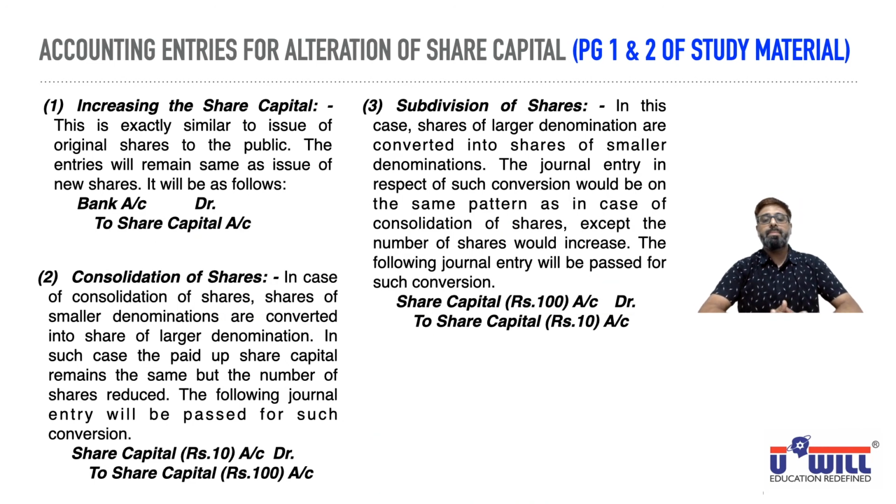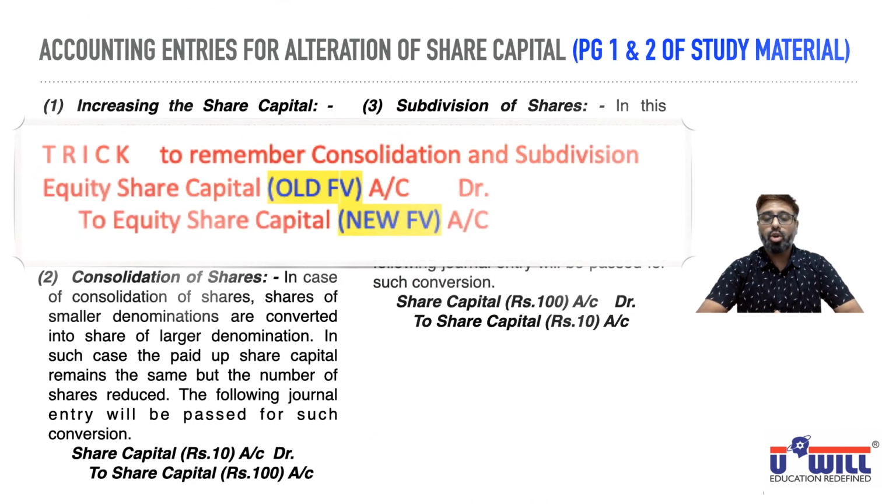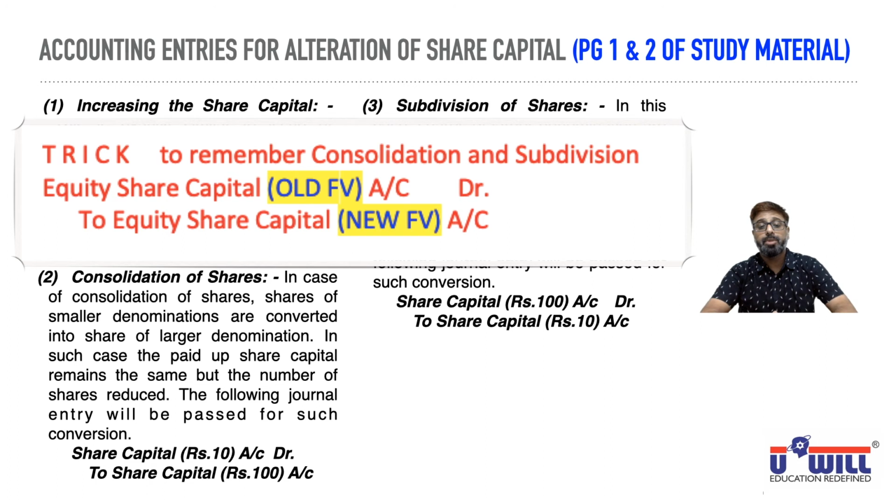And the trick to remember it, both consolidation and subdivision, is equity share capital with old face value account debit to equity share capital with new face value account. Write this in your notebook. Combine the heading 2 and 3, consolidation and subdivision of shares, and in that write down equity share capital with old face value debit to equity share capital with new face value account. So this will serve the purpose for consolidation also and subdivision also.